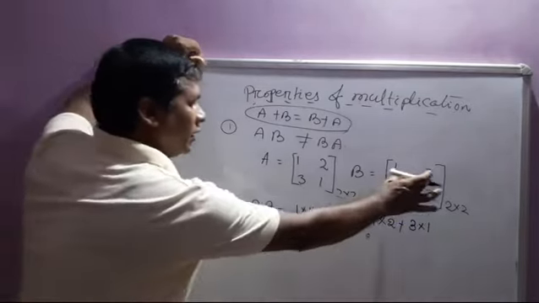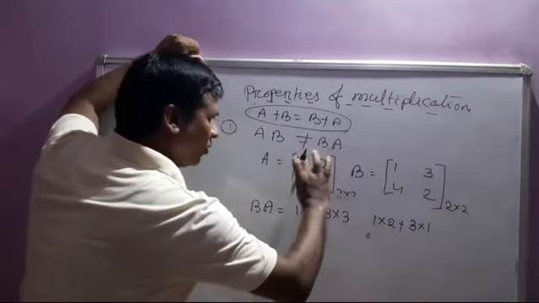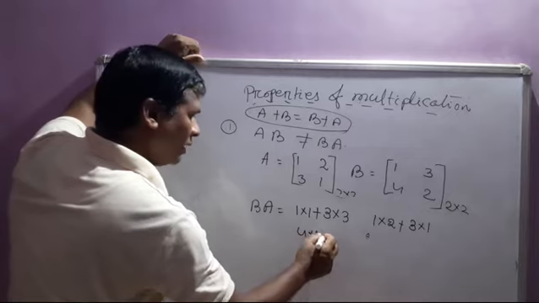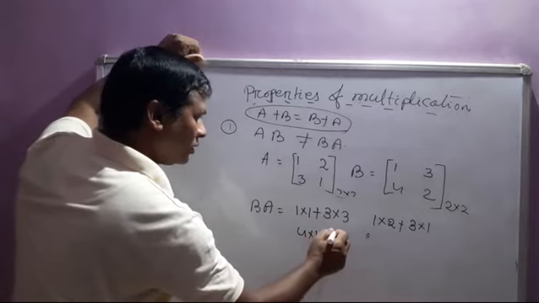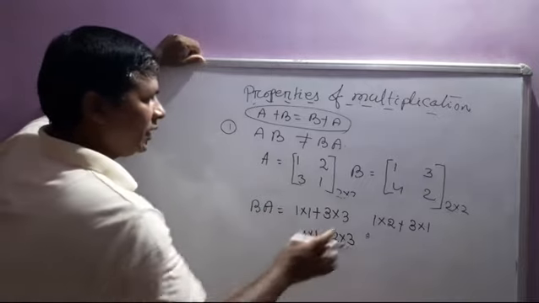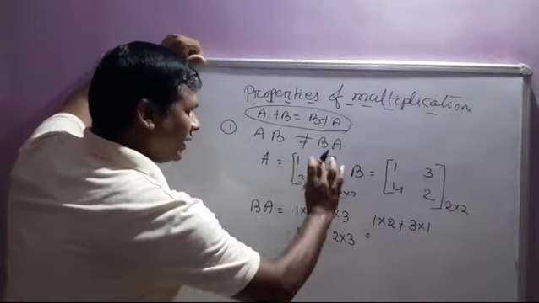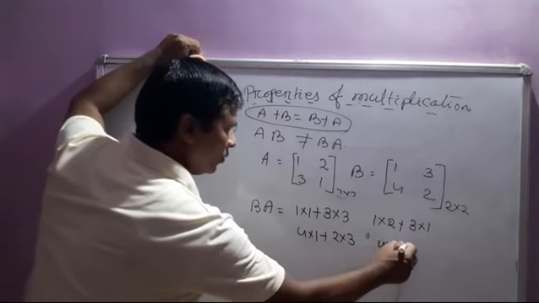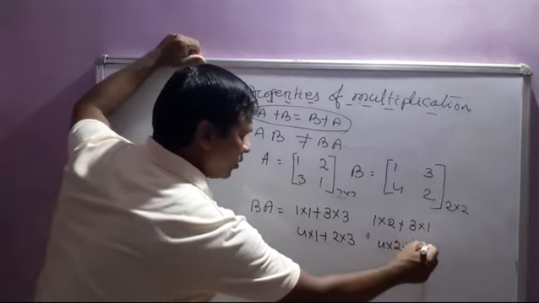Then second row with first column, 4 cross 1 plus 2 cross 3. Then second row with second column, 4 cross 2 plus 2 cross 1.